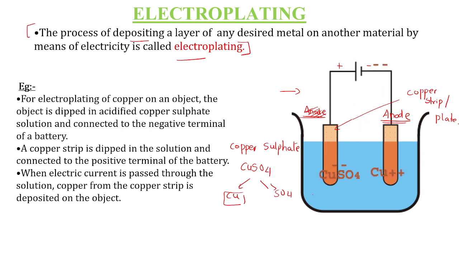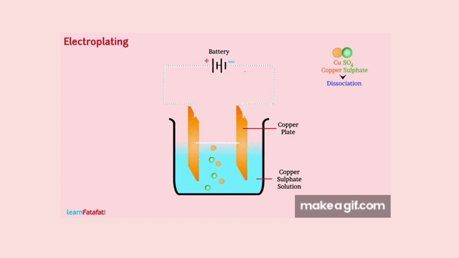So when electric current is passing through this copper sulfate solution, copper and sulfate get separated. Copper is getting deposited at the electrode which is connected to the negative terminal of the cell, that is at the anode. Here we can see the animation very clearly. In this experimental setup, we have copper sulfate solution, and a copper plate which is connected to the negative terminal of this electrolytic cell. The copper sulfate is getting separated into copper and sulfate.